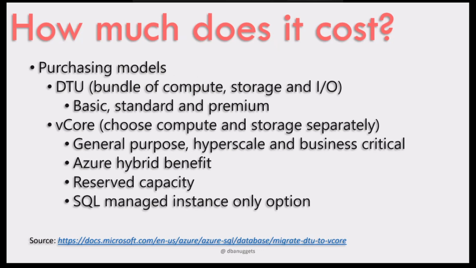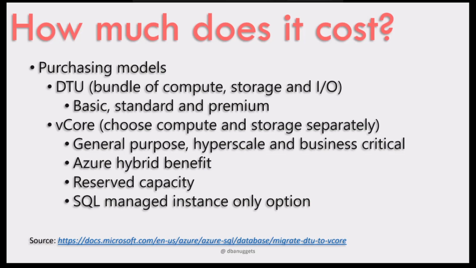So how much does it cost? How do we know? There are two different purchasing models. One is the DTU model, which is Database Transaction Unit. It is a basic model, very easy to choose, but also a little bit complicated to separate the storage and compute.